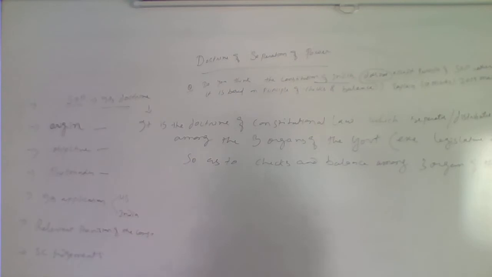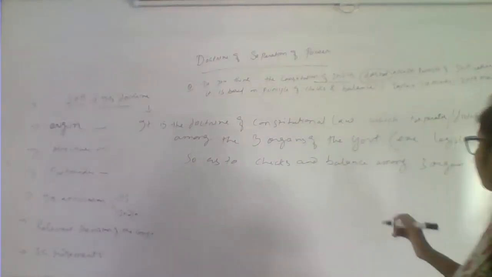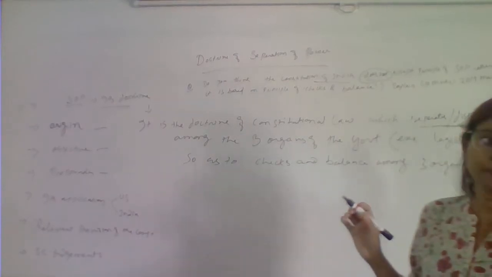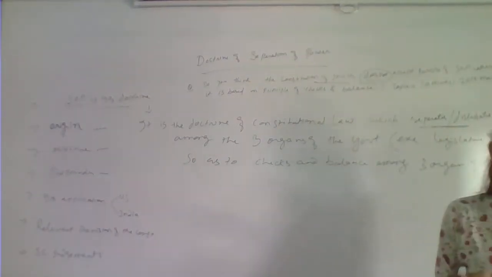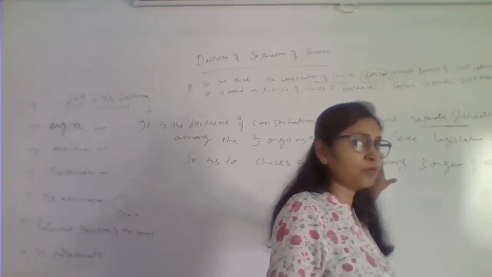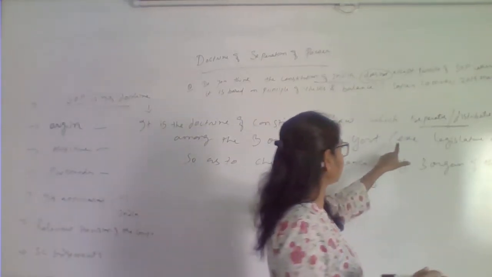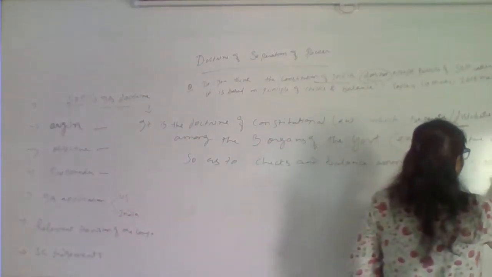So what is the doctrine of separation of power? It desires that the powers of the government should be distributed among its three organs rather than be concentrated in one single hand. So it says that the power needs to be distributed among the executive, legislature and judiciary.